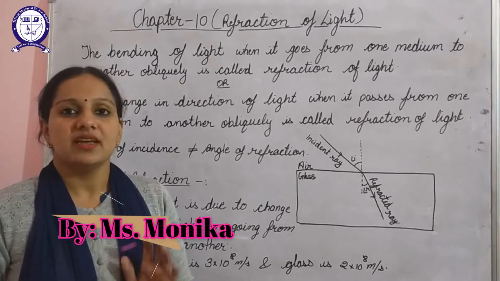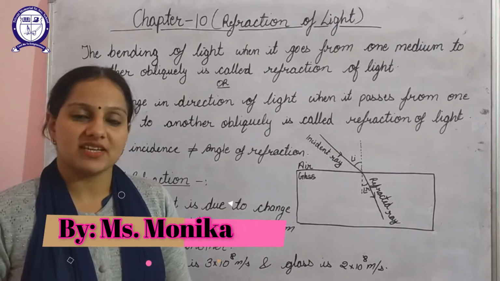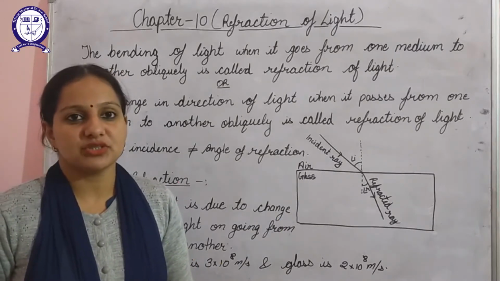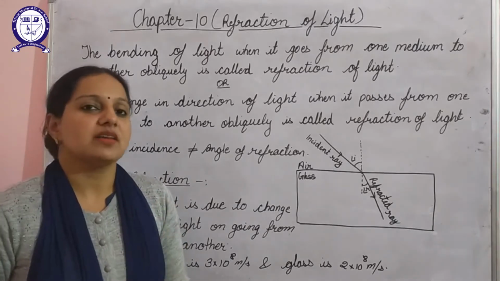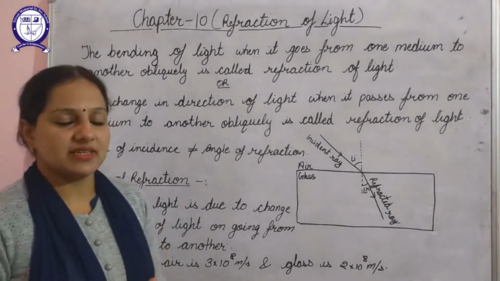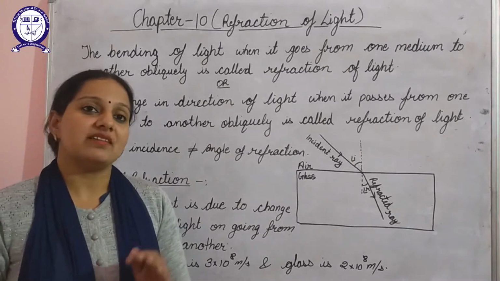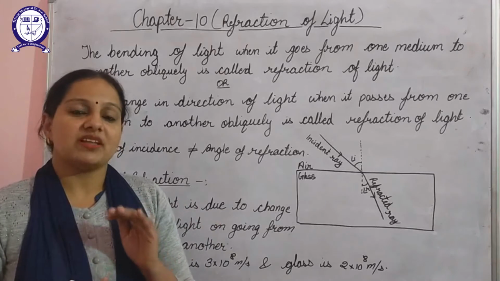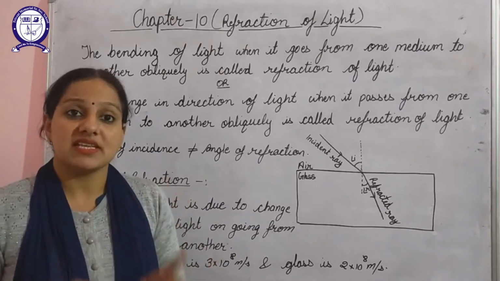Hello students, in this video we will start with the second part of chapter number 10, light, and our second part is refraction of light. So let's start with what refraction of light basically is. Now we know that light rays always travel in a straight line. But this is true when the light rays are in the same medium.